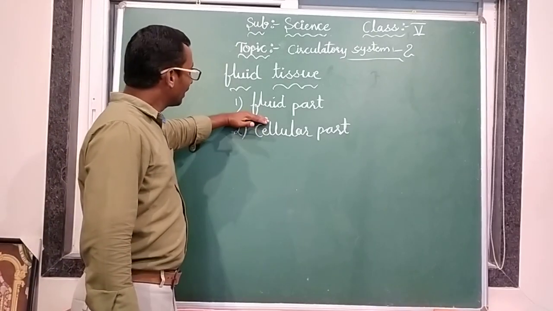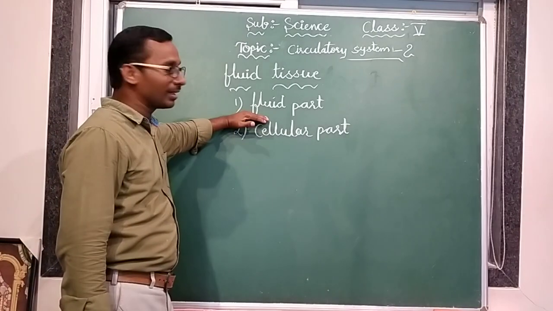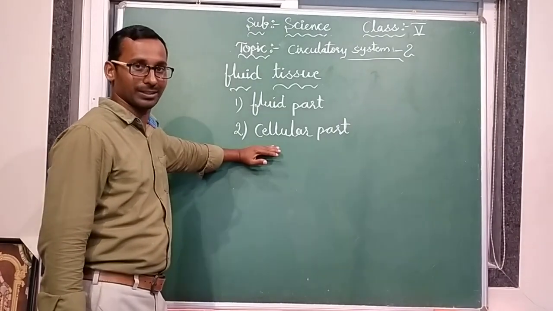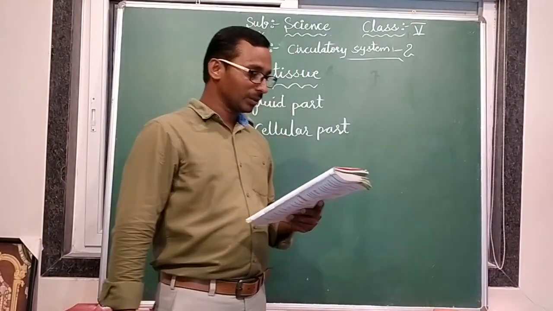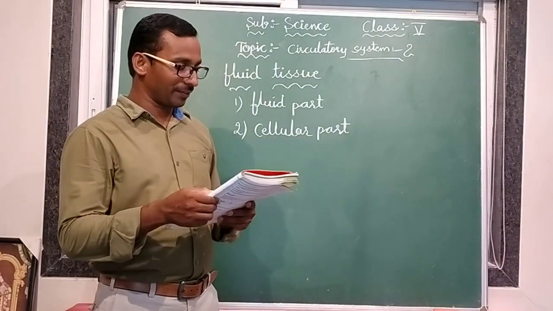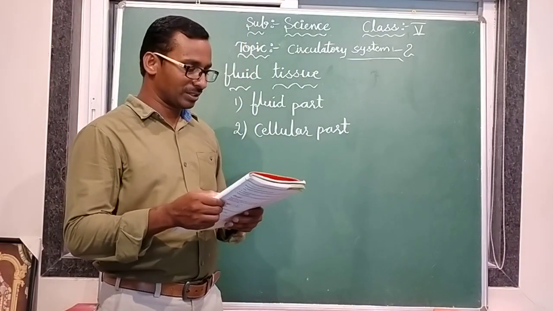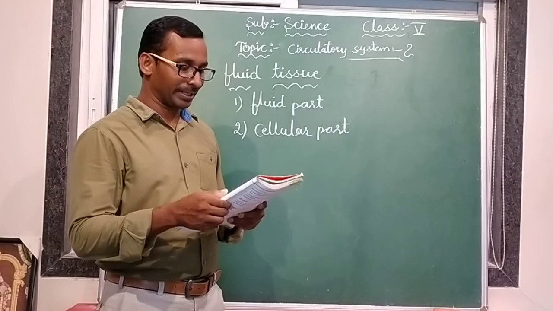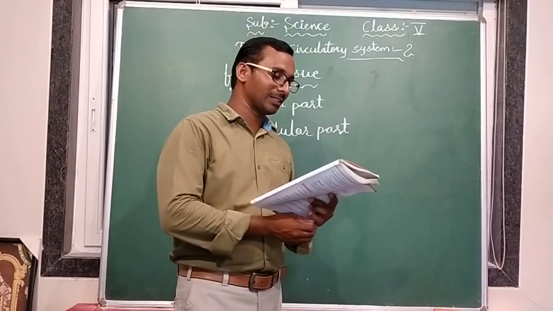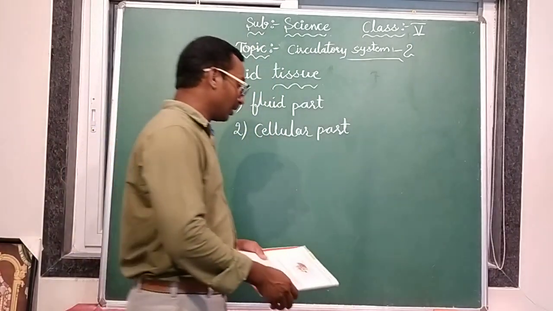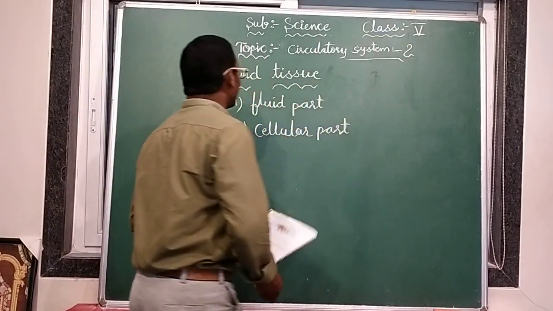Means we have fluid, water, liquid part, and some cellular parts in the blood. What are the serums? Okay, the fluid part is referred to as plasma, in which the cellular part is suspended. The cellular part comprises red blood cells, white blood cells, and the platelets. Now we discuss here the fluid part and the cellular part.